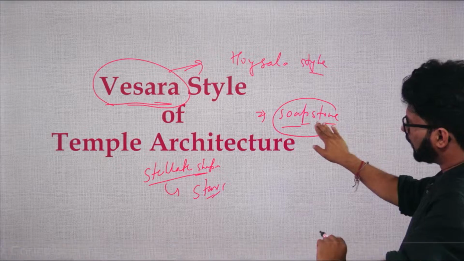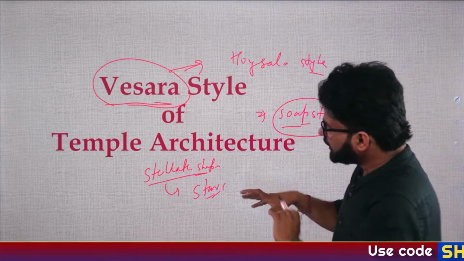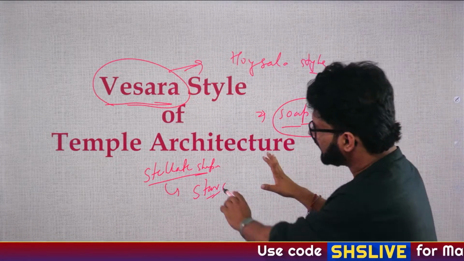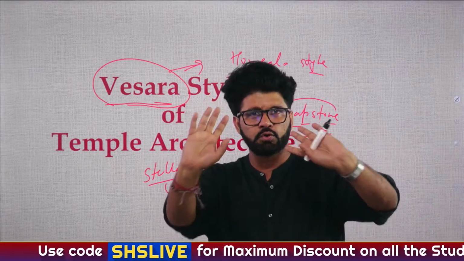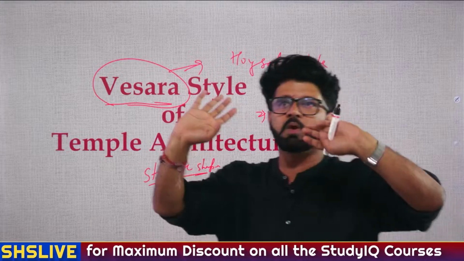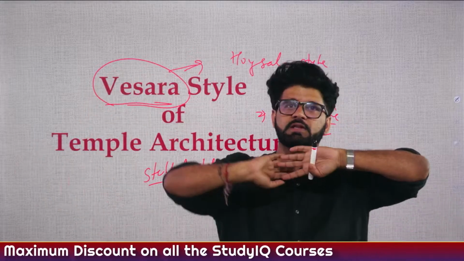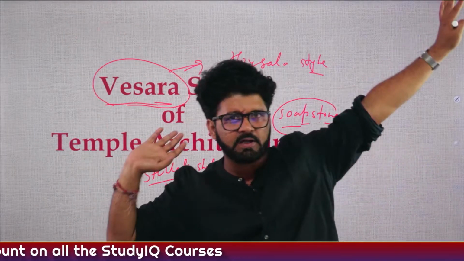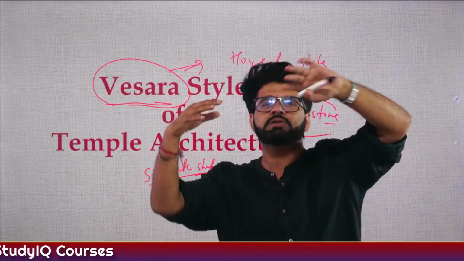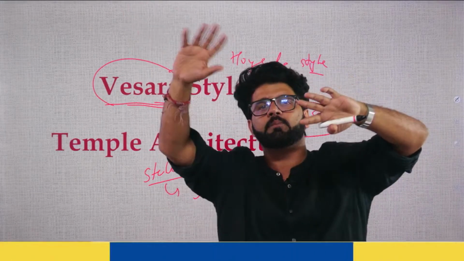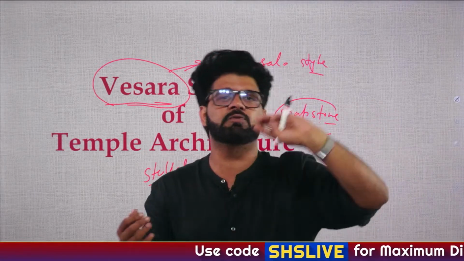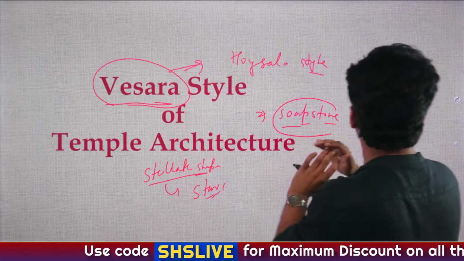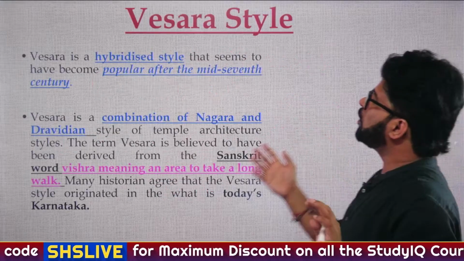These are the important keywords you have to remember: soapstone, what material they are using, which kind of shape they have, Vesara and Hoysala style, stellate shape, not all, because they are very free to use whatever they want of Nagara and Dravida. Generally, South Indian temples, their Vimanas are huge, much bigger than North Indian. But in Hoysalas, the Vimanas, the topmost structure, are comparatively smaller. So in that regard, they have taken some elements from Nagara style. They have full liberty and there is no rule on what they can use.